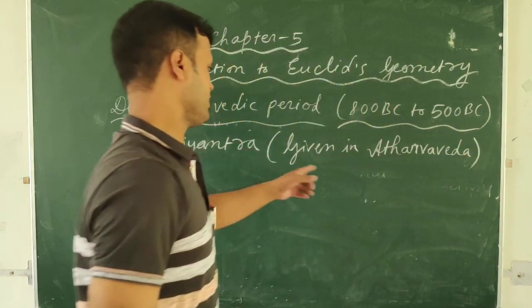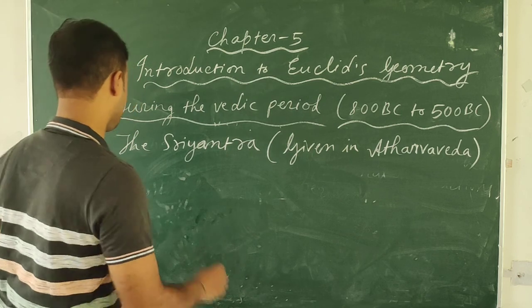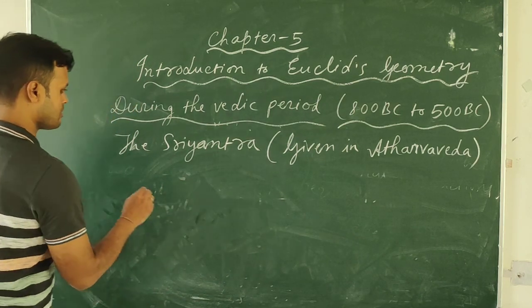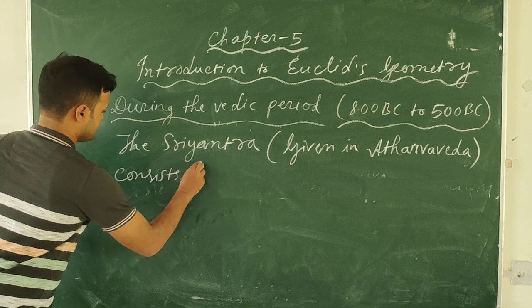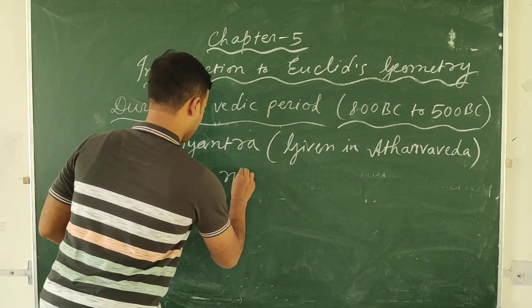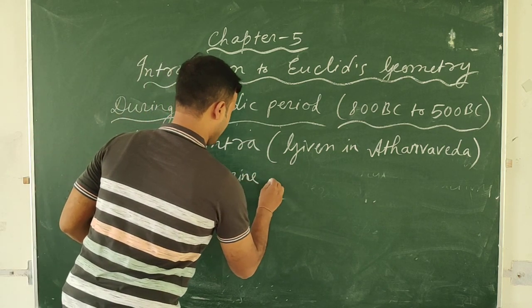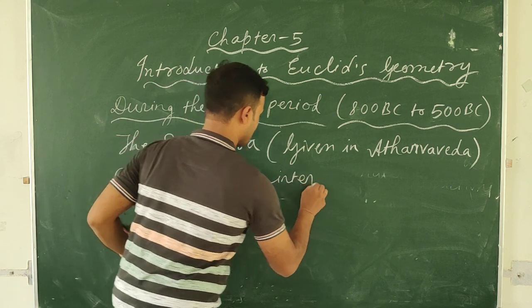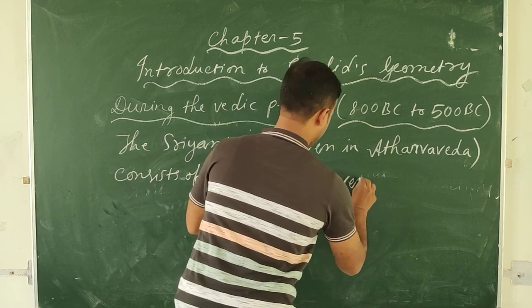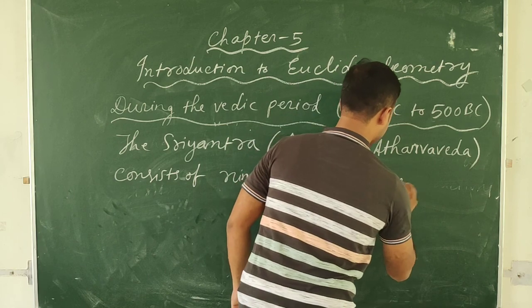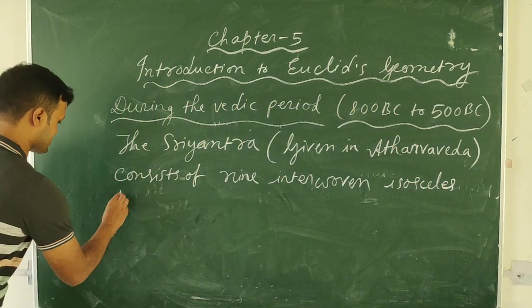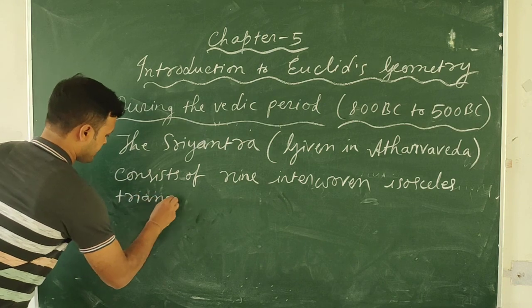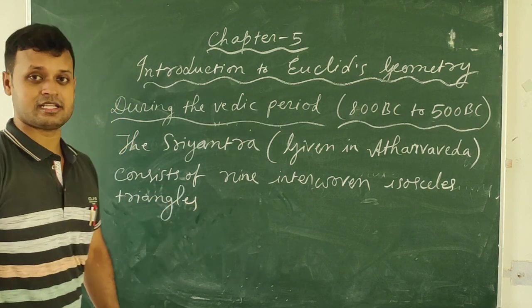The Sri Yantra given in the Atharva Veda consists of nine interwoven isosceles triangles.